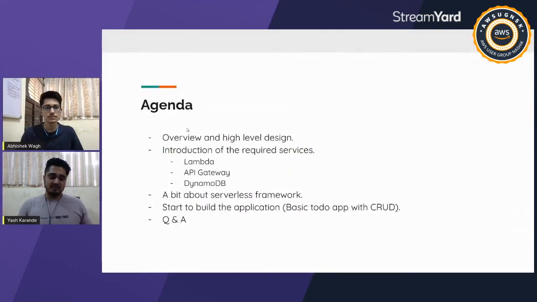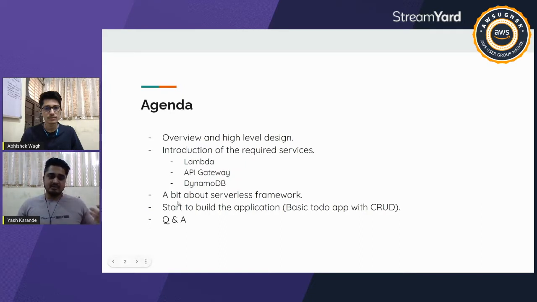And the basic agenda is to create a full stack application. So there will be a backend and a front end. The front end will be built with React, and for the backend we are going to use three services from AWS. We'll be using Lambda to write our business logic, and API Gateway will be a mediator between the front end and the Lambda. And for the database, we'll be using DynamoDB.